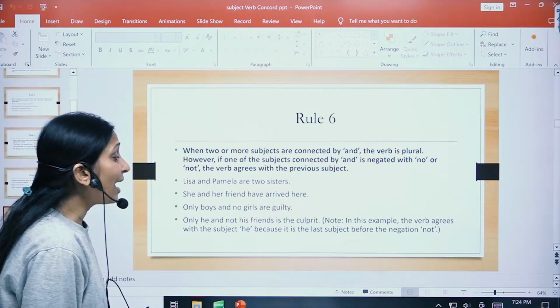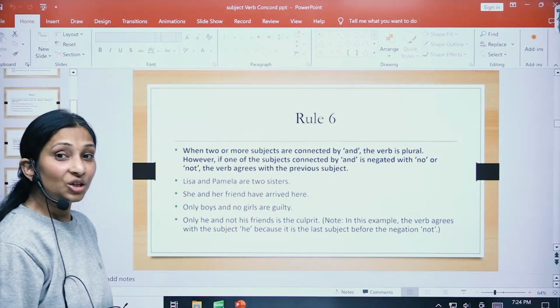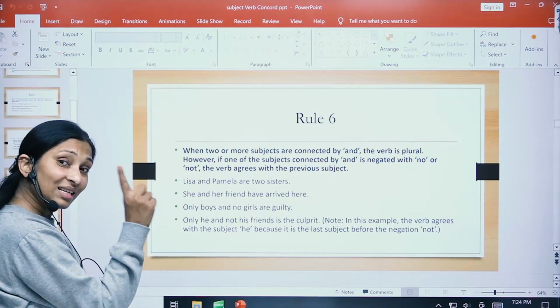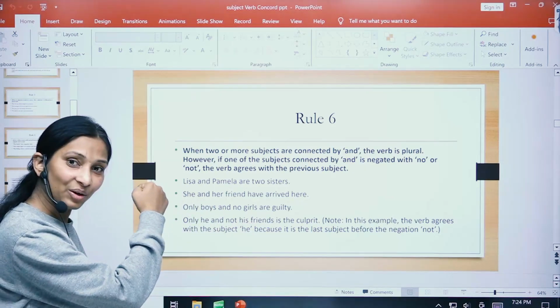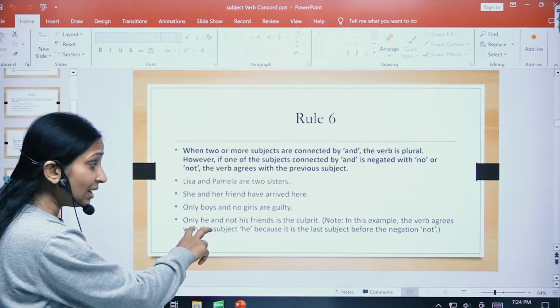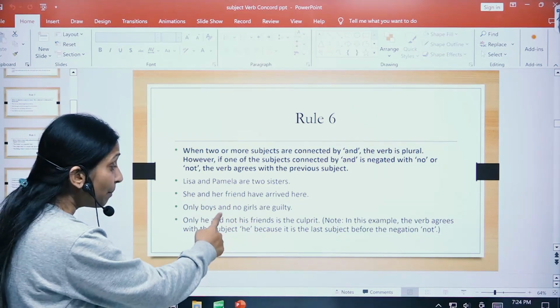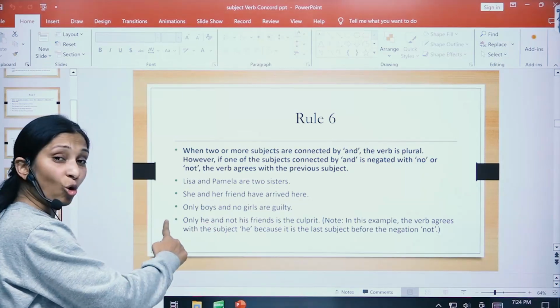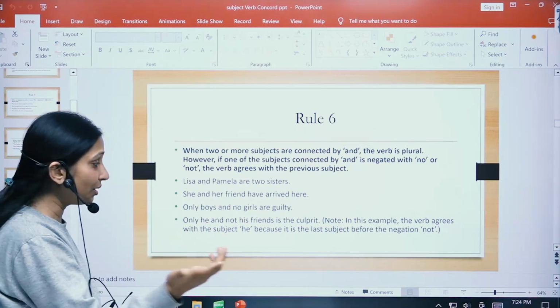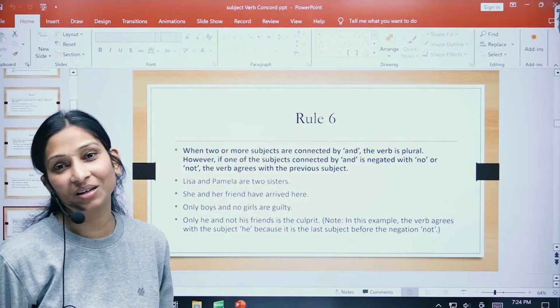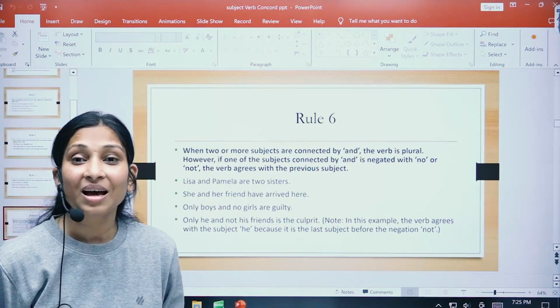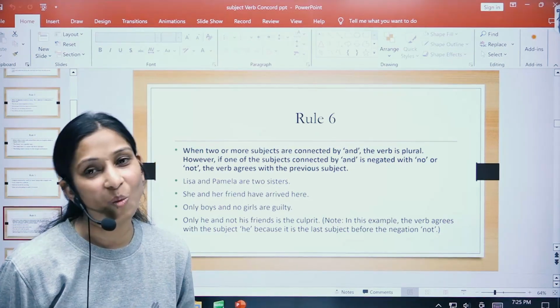Only he and not friends, right? So here subject 1 is singular but subject 2 is plural, that is friends. Are you getting me? So only he and not his friends. But the subject which is before not is he and it is singular, hence is used. Subject 1 is singular and the verb has been used according to subject 1.